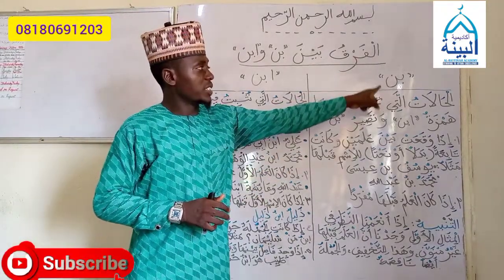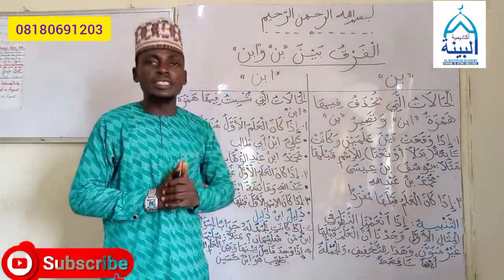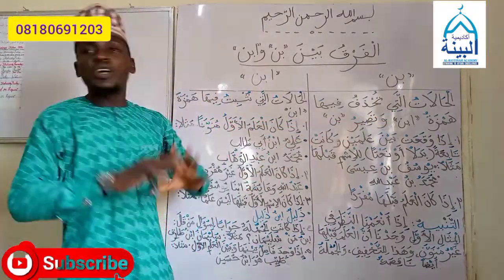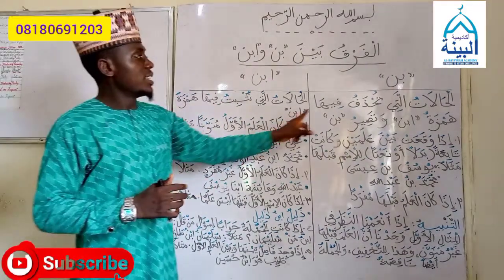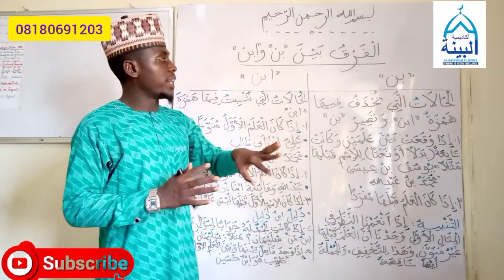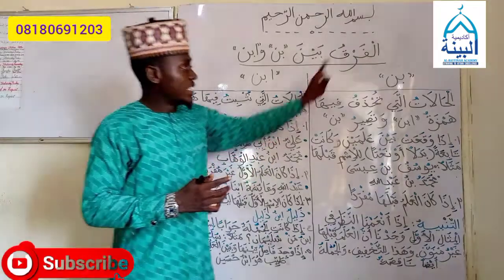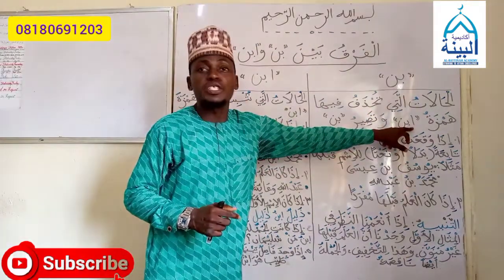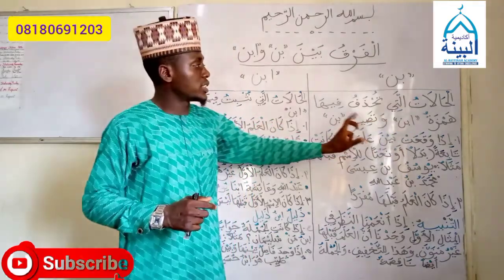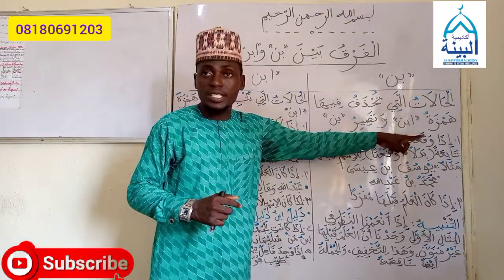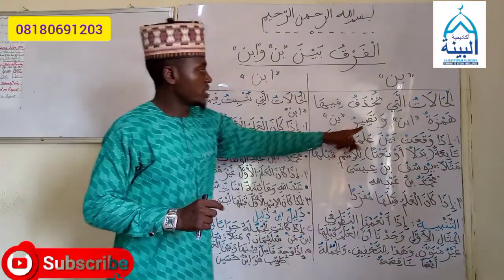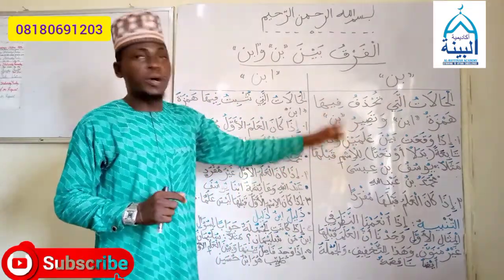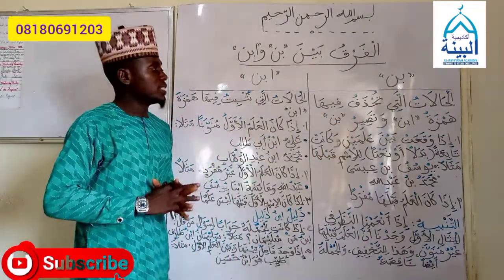The term bun, as you can see it, الحالات التي تحذف فيها همزة ابن وتصير بن. The conditions at which we remove or cancel the hamza of ibn, as you can see here, this is hamzatul wasl. What are the conditions that will make us remove this hamzatul wasl in a sentence? وتصير بن. And this hamzatul wasl, after being removed, it becomes bun without the presence of that hamzatul wasl again. Now, what are the conditions?